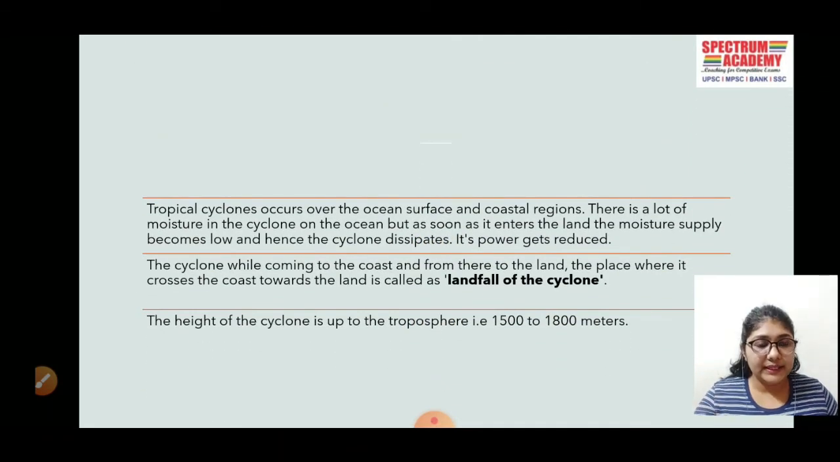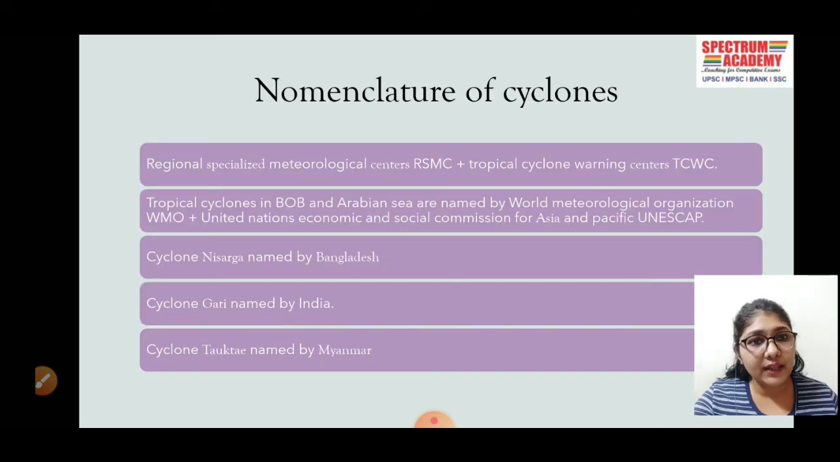Now we can see that the height of the cyclones is up to the troposphere, that is from 1500 to 1800 meters. Okay. Now let's move to the next point, that is the nomenclature of the cyclone. The cyclones that form in every ocean basin across the world are named by the Regional Specialized Meteorological Centres, that is RSMCs, and Tropical Cyclone Warning Centres, that is TCWC.